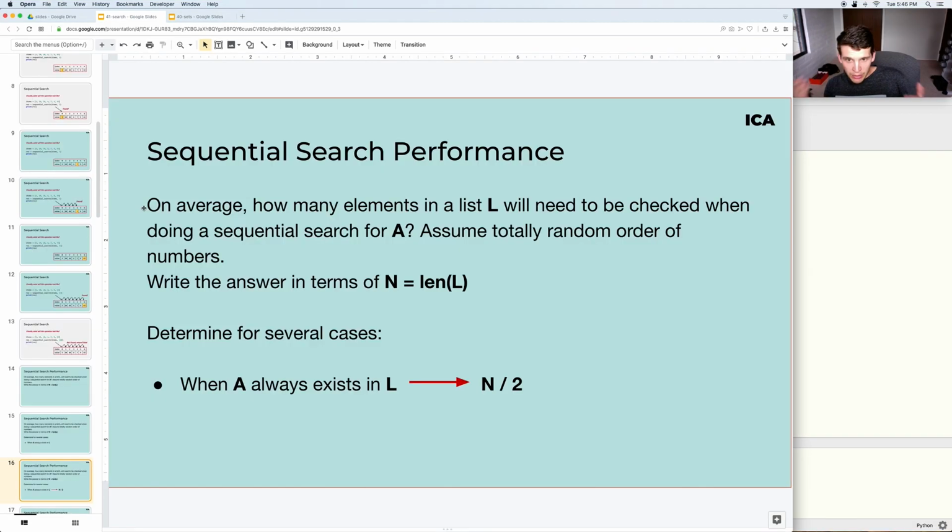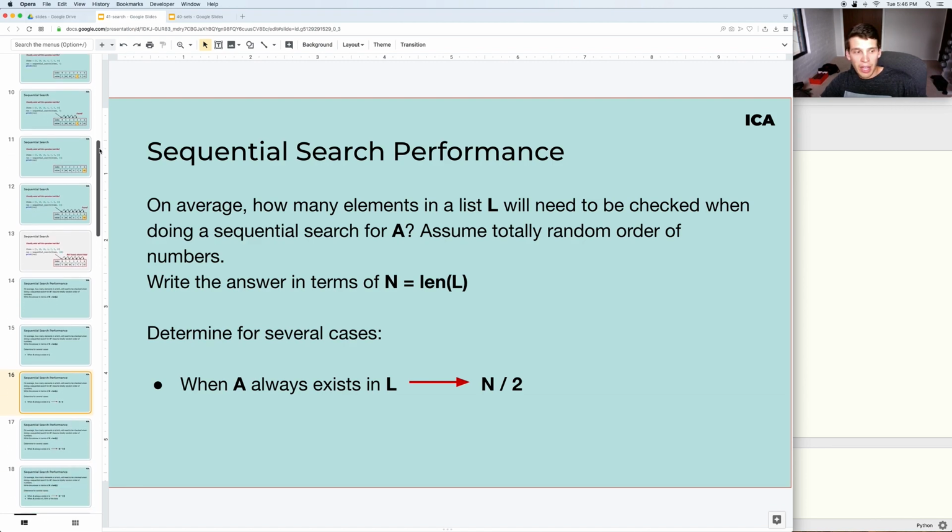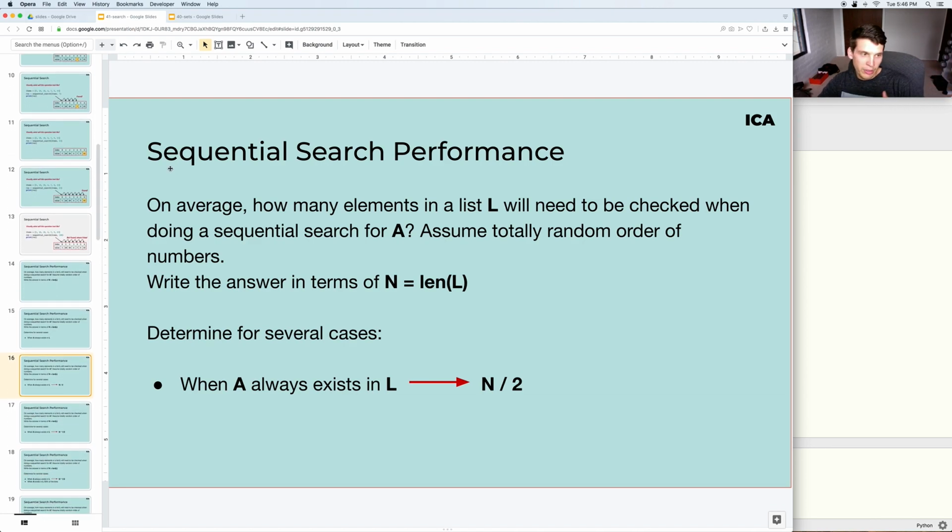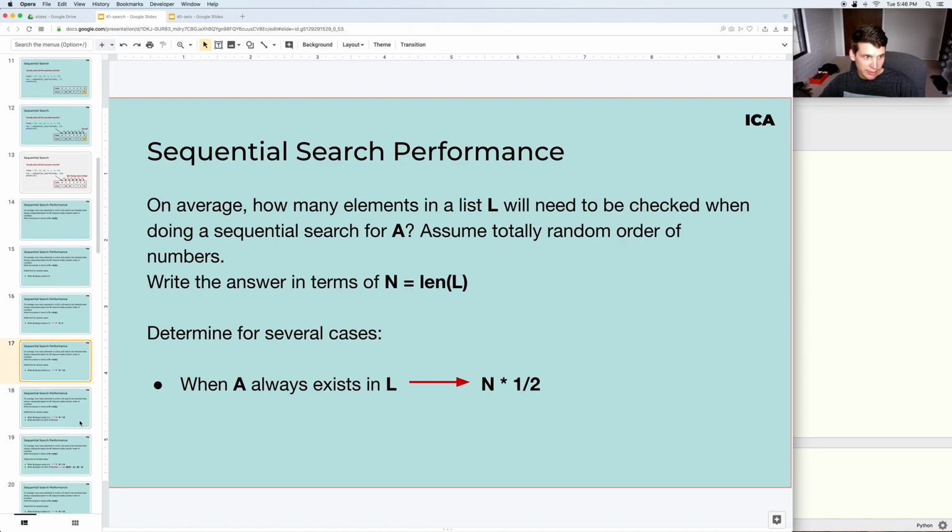So that's not so bad for a small list, but if you have a list of 10,000 elements, and if you're going to do a lot of searches in your program, on average, even if A always exists in the list, on average that's 5,000 searches. That could, if you're doing a lot of searches, be costly. Though even 5,000 elements, a computer can scan through pretty quick. But if you're doing that scan a lot of times, that could get expensive. So you can also think about it as n times 1/2.